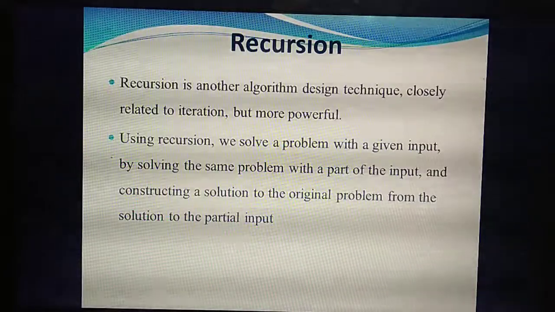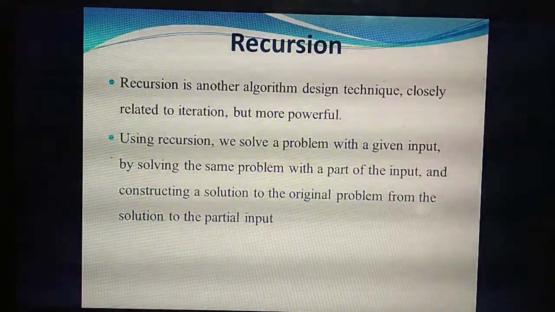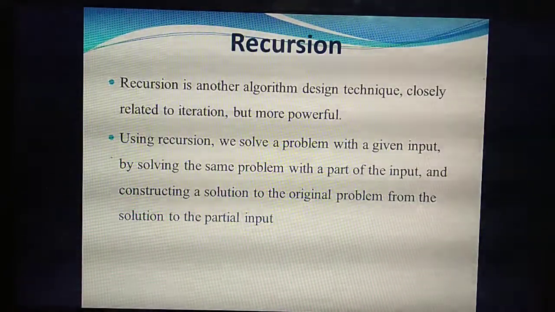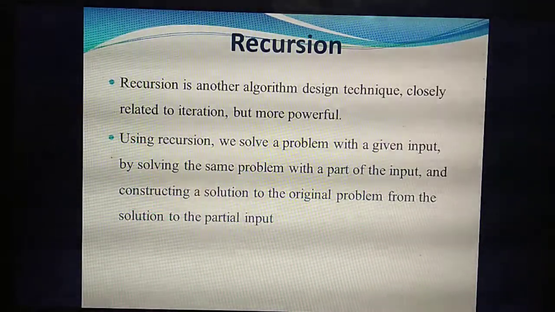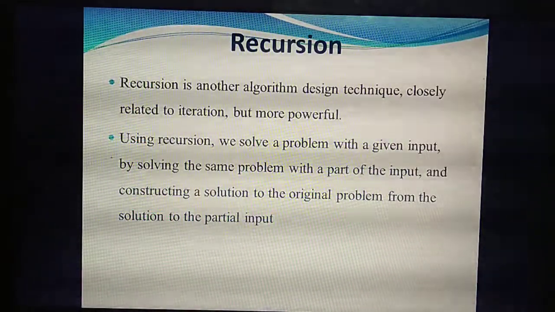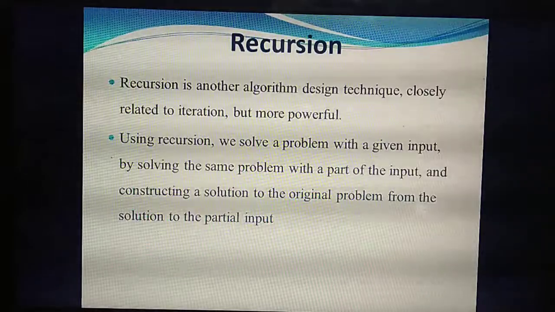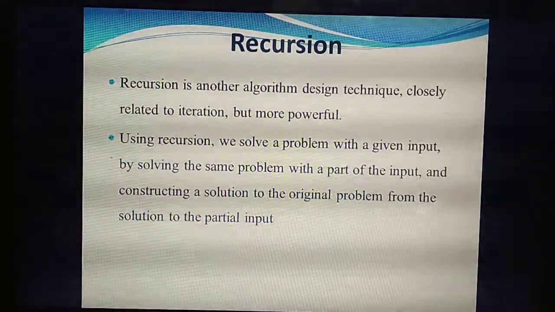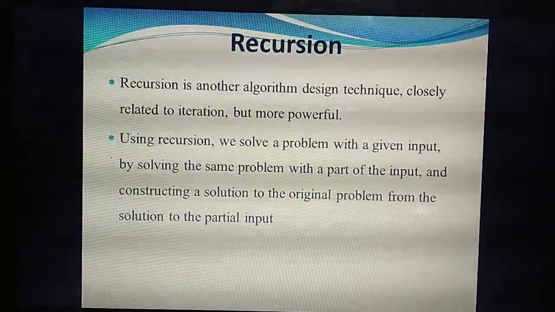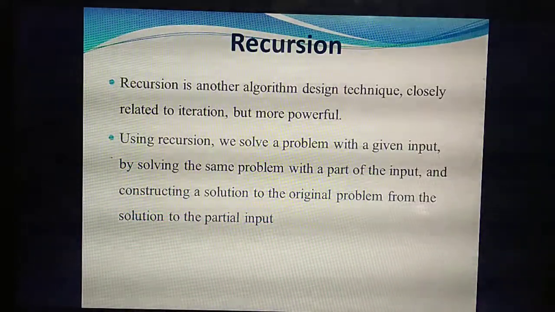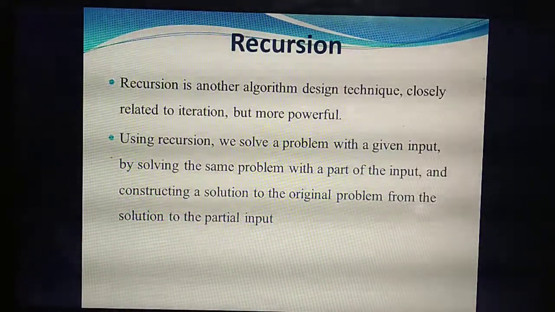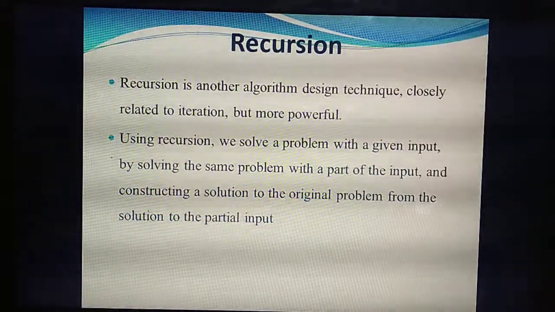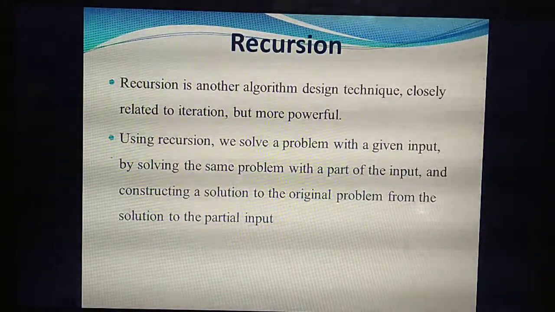Isn't it? Then you will find one solution for the LHS. Then only you will solve the RHS. Likewise, in recursion, they give a lot of inputs to the problem, but recursion means it will take part of the input. So for LHS equal to RHS, you should take the first LHS part alone. You are not going to solve the RHS at first.